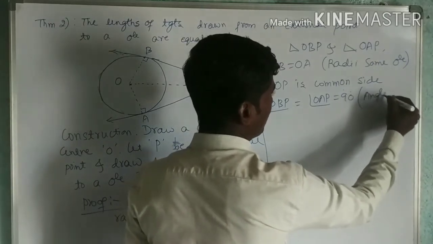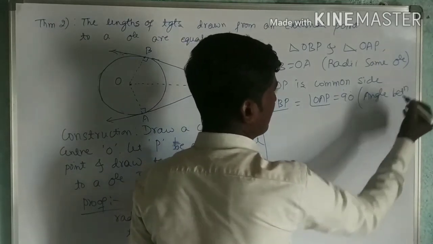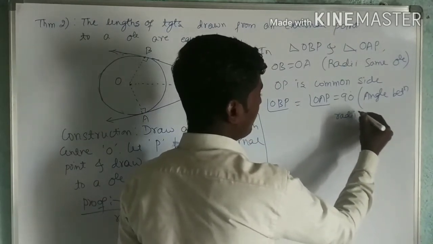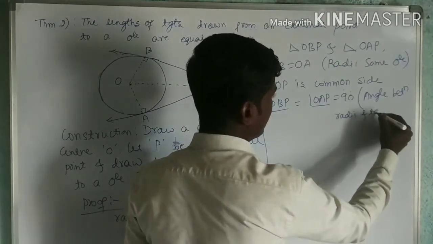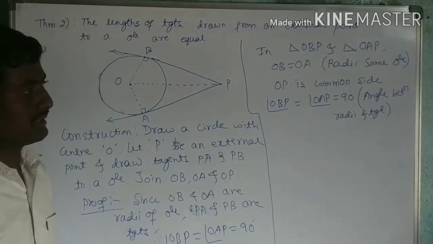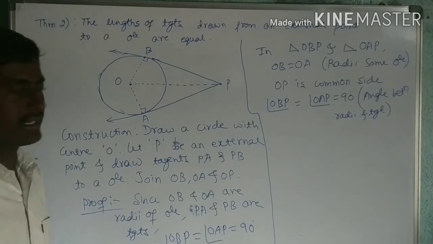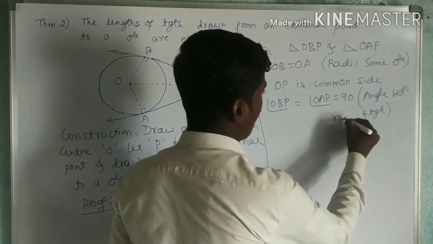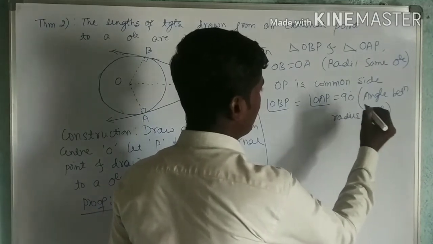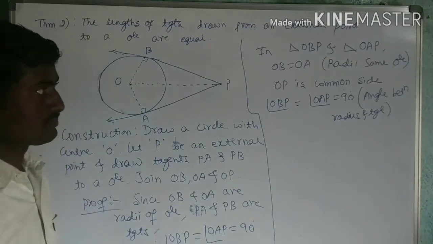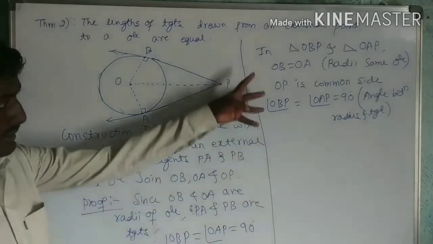Angle between radius and tangent. Instead of saying radii, you can say radius. Angle between radius and tangent.